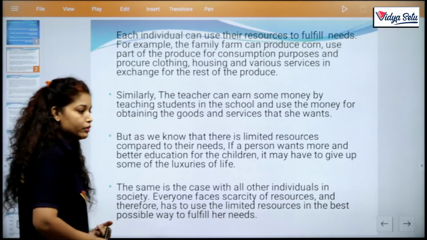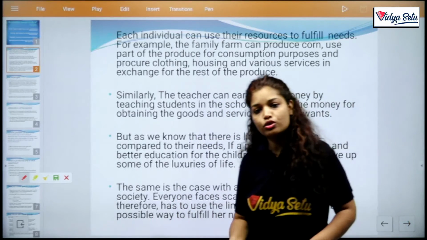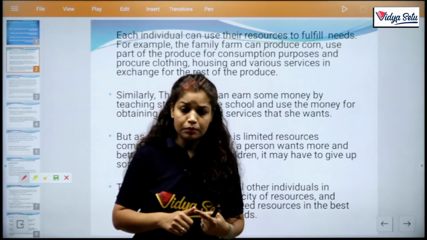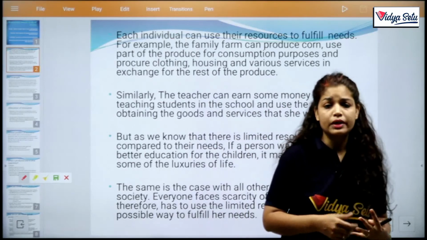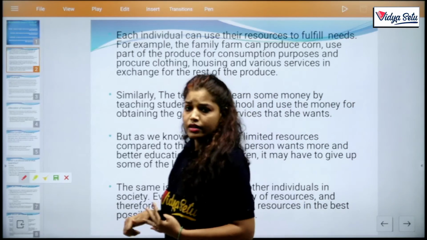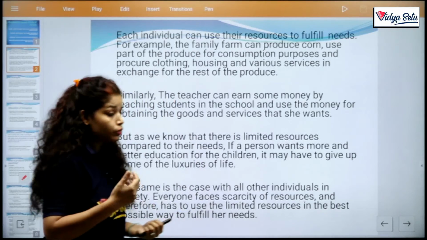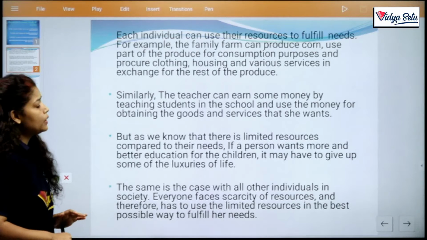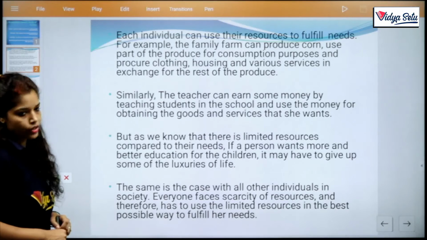Okay, my father has an income, your father has an income, and income has some budget. Your fathers have a monthly budget, like some amount for your fees, some amount for groceries, some amount for bills, multiple bills, maybe electricity bills, gas bills, etc. So they try to fulfill their needs, and for earning their resources they have to work. For example, the family farm can produce corn, use part of the produce for consumption, and procure clothing, housing and various services in exchange for the rest of the produce.